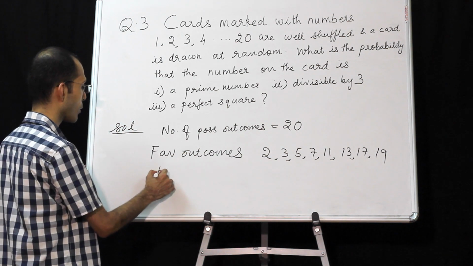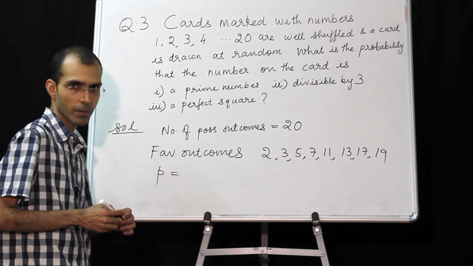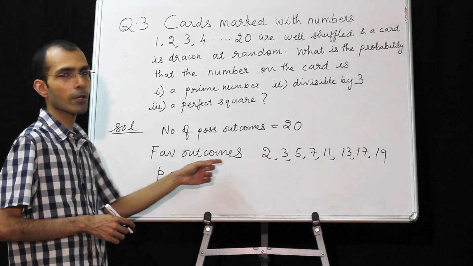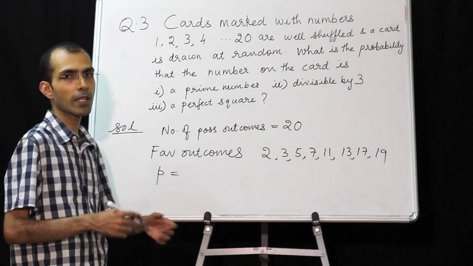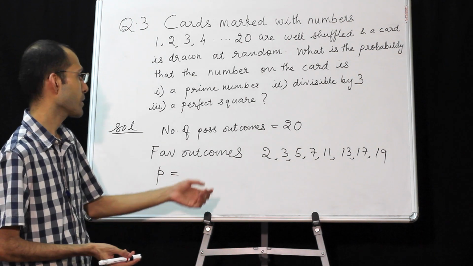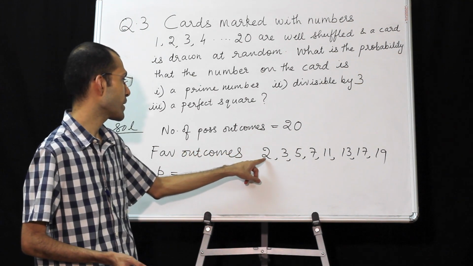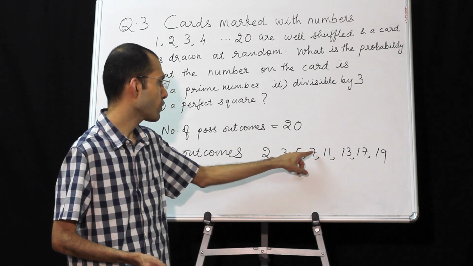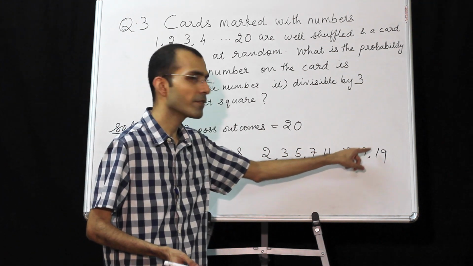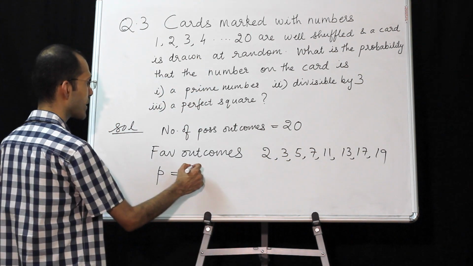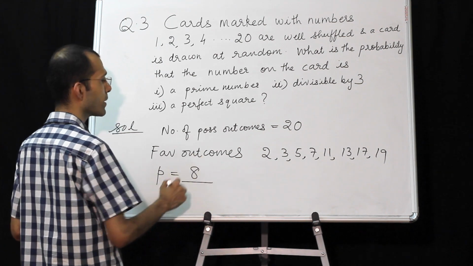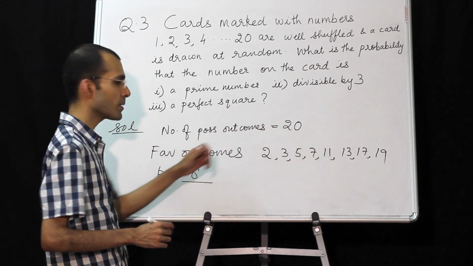Now we want to find the probability of a prime number coming up. So what is probability? Number of favorable outcomes upon total number of possible outcomes. So how many favorable outcomes are there? 1, 2, 3, 4, 5, 6, 7, 8. So probability will be 8 upon, and what were the total possible outcomes? 20.